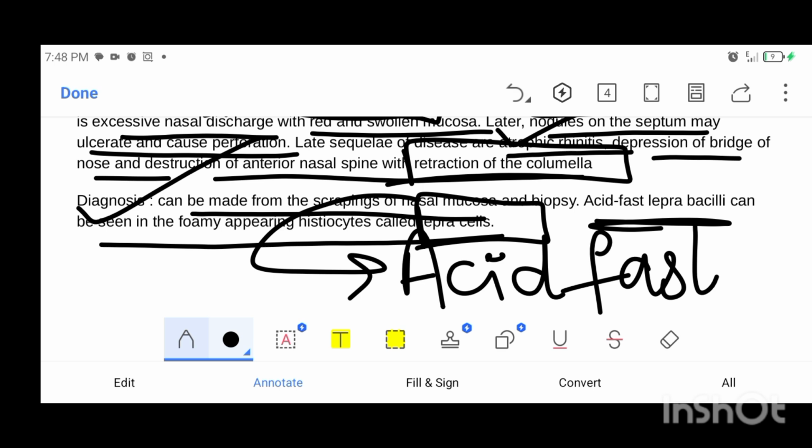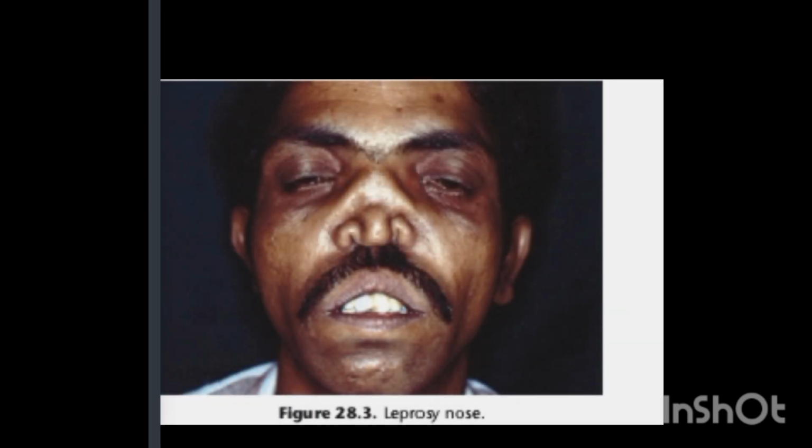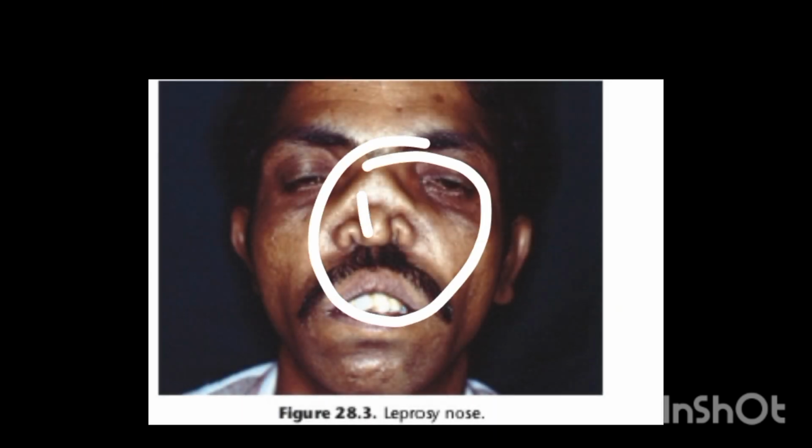Leprosy basically causes saddle nose deformity and atrophic rhinitis. We have already talked about that, the secondary atrophic rhinitis. In atrophic rhinitis, basically we have foul smelling nasal discharge and atrophy of the turbinates. In the causes of secondary atrophic rhinitis, we have talked that syphilis and leprosy, etc., can also cause atrophy of the turbinates, and it also causes retraction of the columella. Let me show you the picture. Here you can see the columella is retracted, and this is a patient of leprosy.